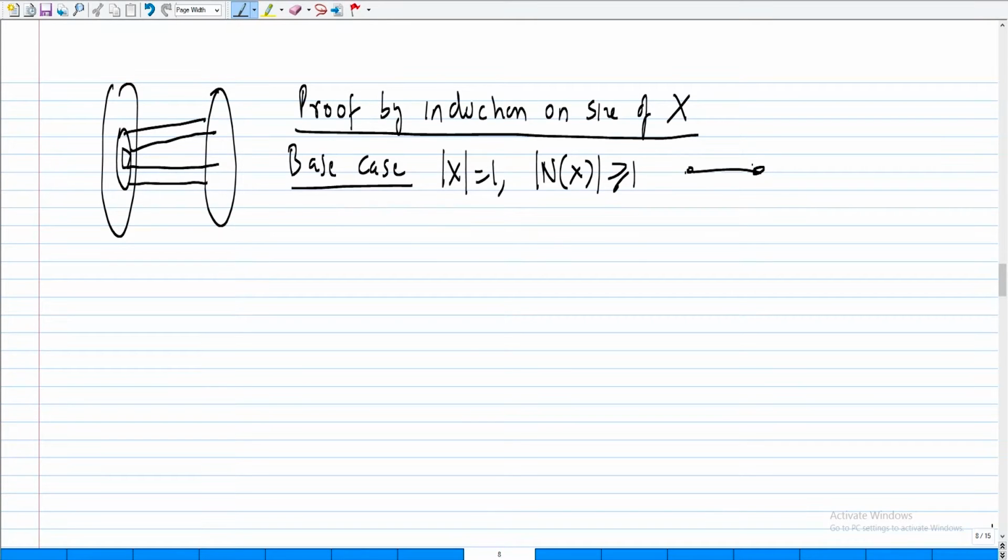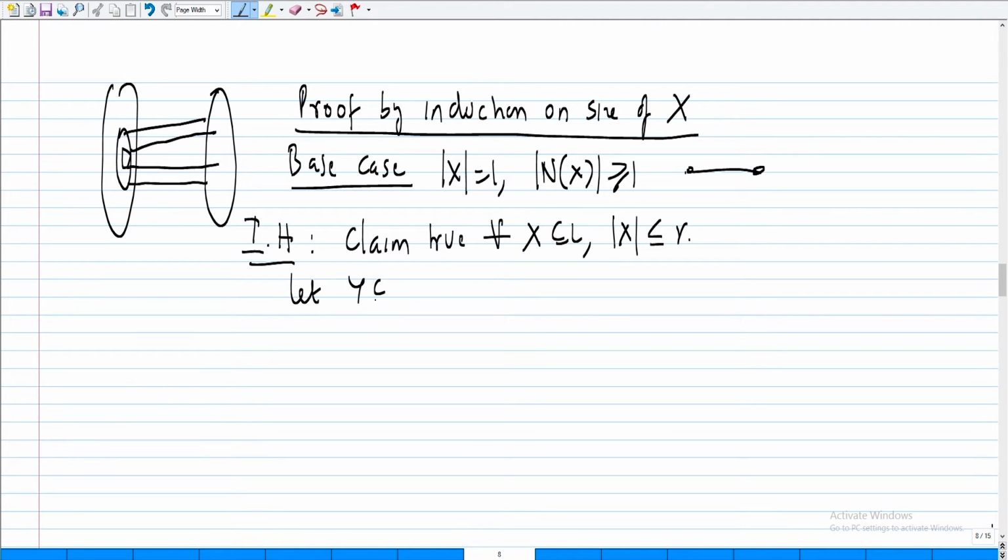So let us assume the result is true for sets of size less than or equal to R. Induction hypothesis: claim true for all X subset of L, cardinality of X less than or equal to R. Now let Y subset of L, cardinality of Y equal to R plus 1.